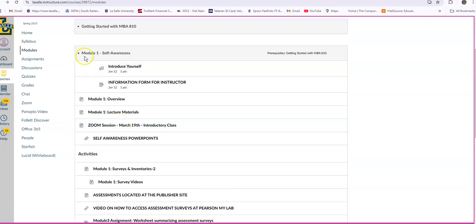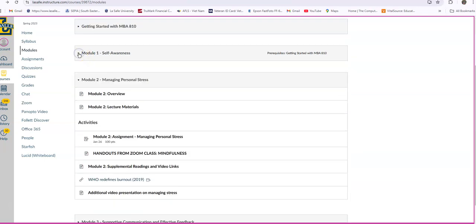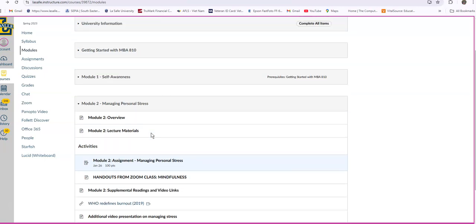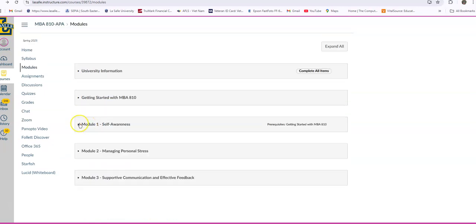And then when we move into Module 2, which is on personal stress, there's an assignment associated with this. And different things I'm asking you to do. So I would pay careful attention, and maybe you do it together the first two weeks. And then the third week, we're going to move into the topic of communication.